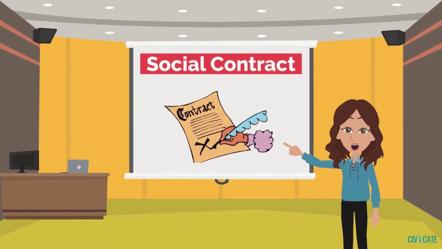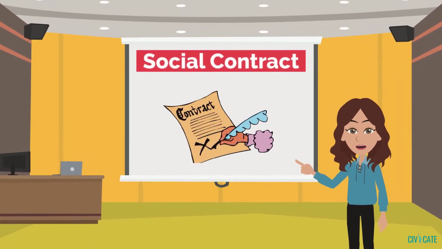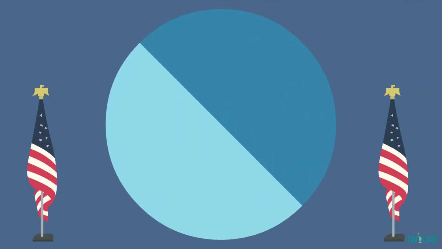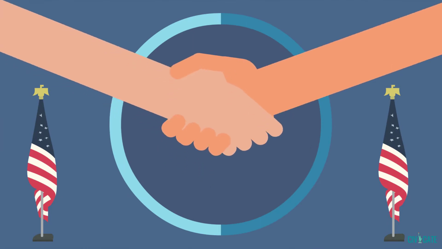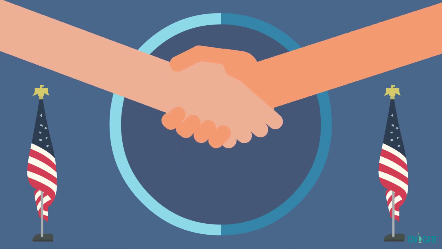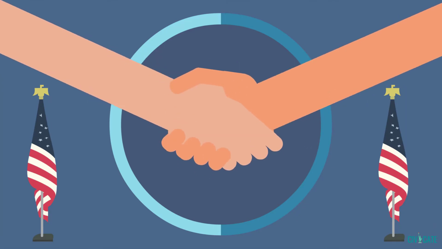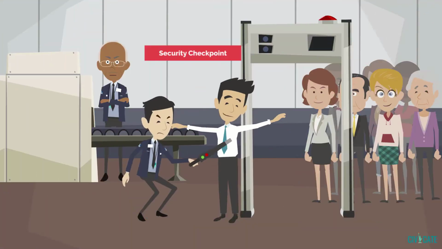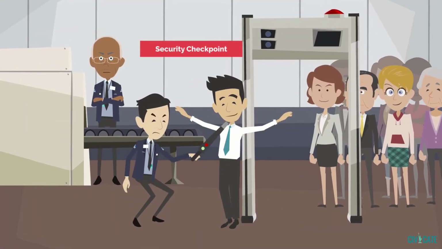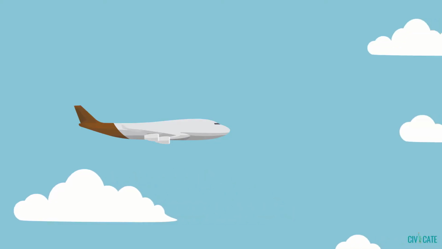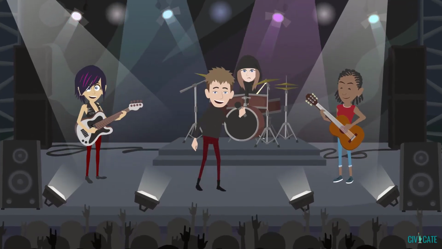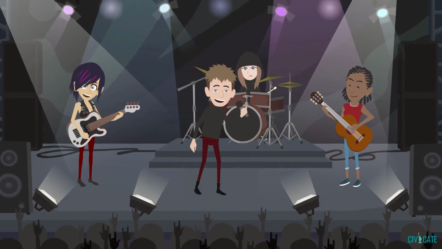They also believed there is a social contract between the people and the government. The social contract is when citizens agree to give up some of their freedoms in exchange for protection and services and to protect the common good. An example of this is that we know we have to go through security before getting on a plane or going into a concert, and we agree because it protects everyone.